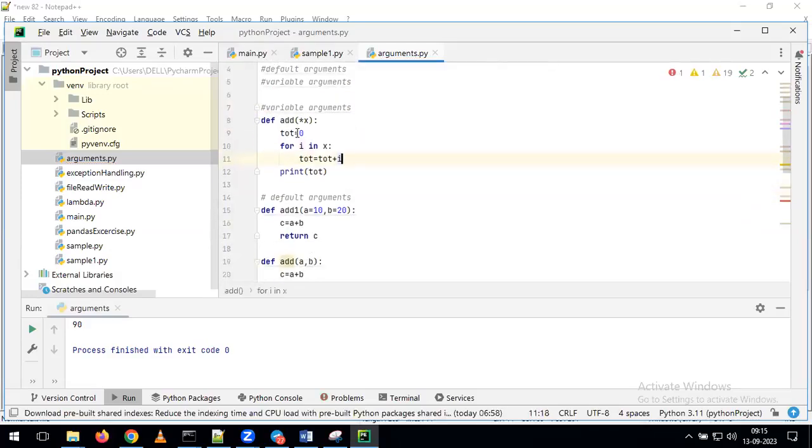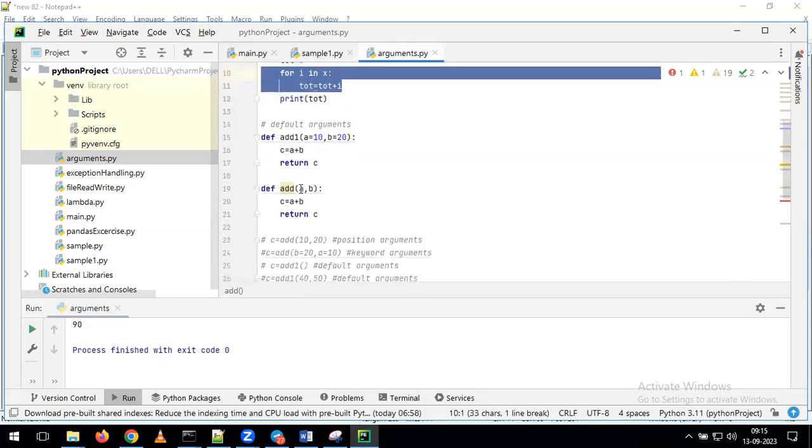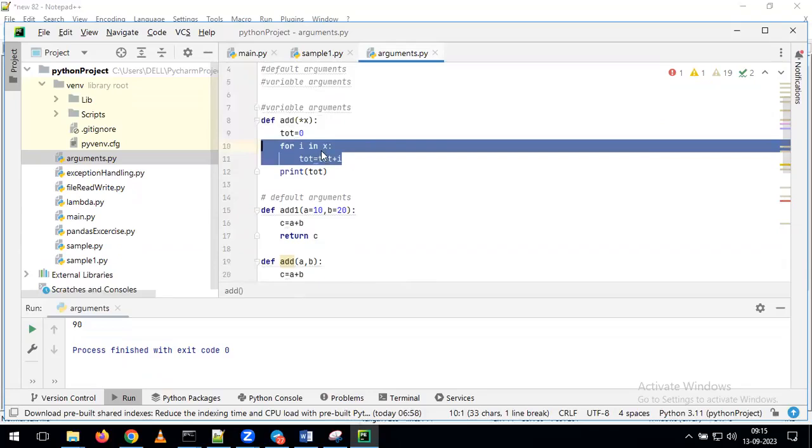Just observe. So here we are giving add of star x. After that, I'm giving total is equal to 0. Now, why are we writing the for loop? In the previous function, we just gave a plus b. But in this example, we are applying the for loop. What is the reason? Why are we applying the for loop? For the purpose of doing our addition operation in this example.